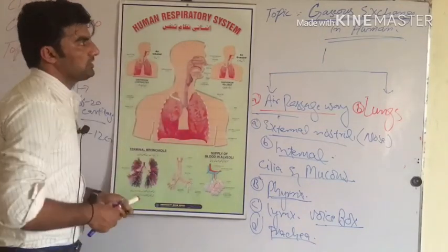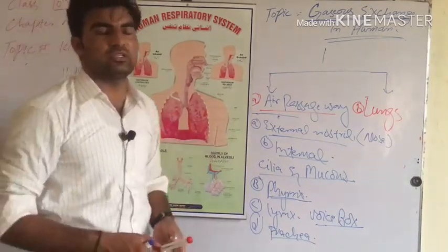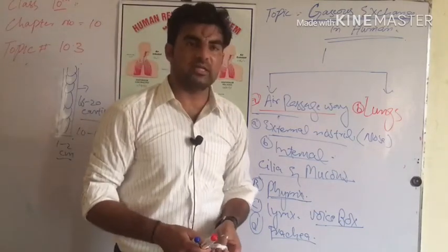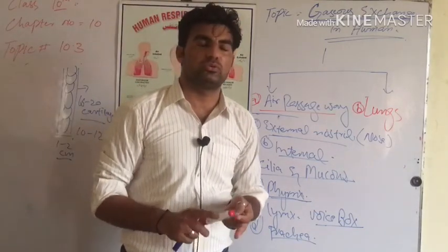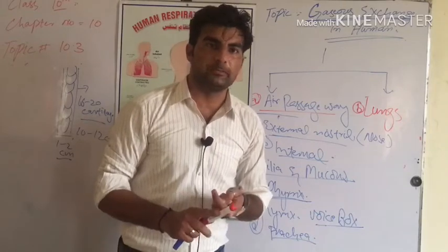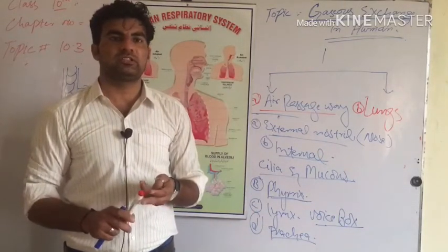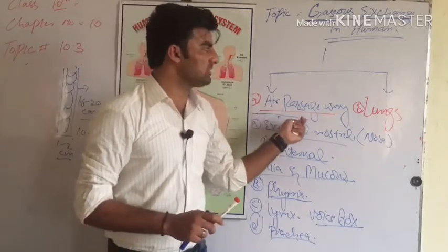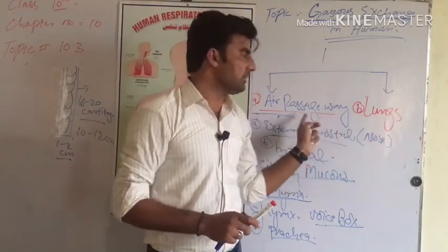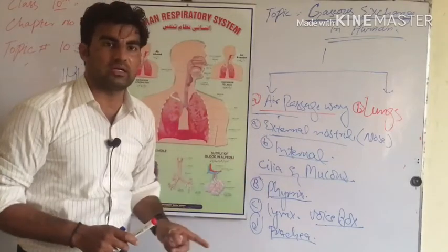So how does gas exchange occur inside a human? There are two main parts which play a main role in gaseous exchange: one is the air passageway and the other is the lungs. The air passageway consists of the following organs.